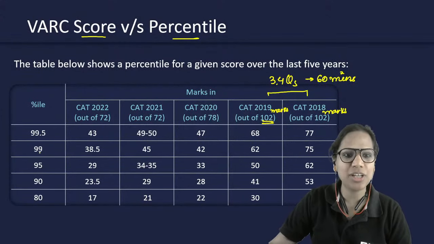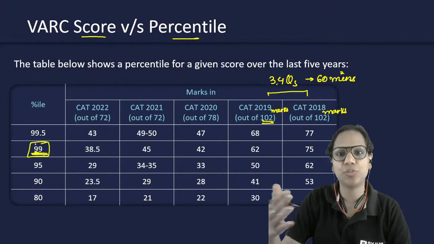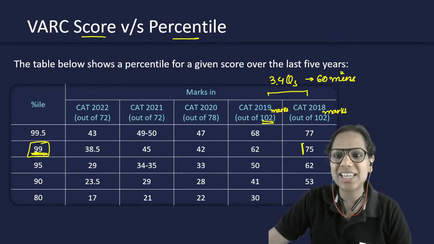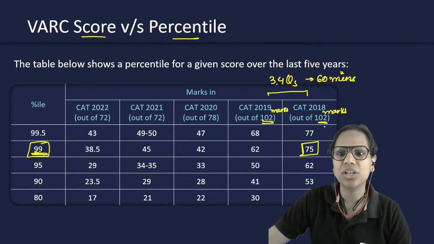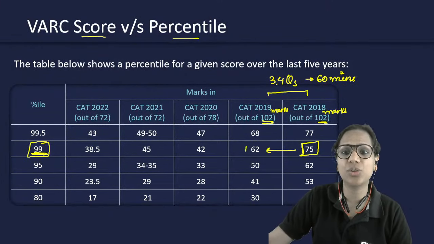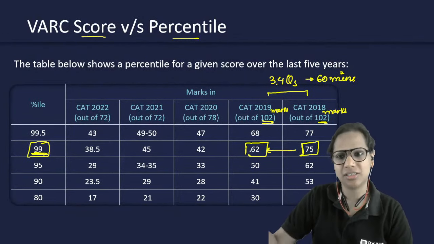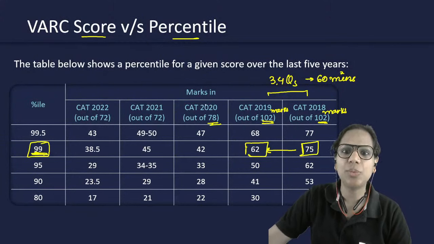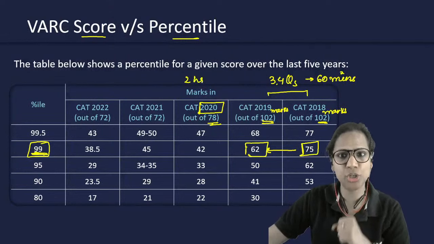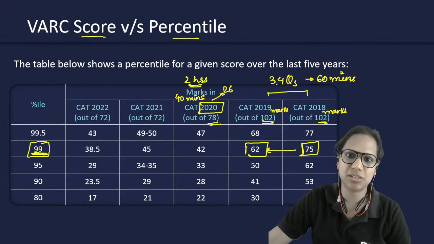And if I look at a 99 percentile, for a moment, let's look at 99, not 99.5. Then at 75 out of 102 in CAT 2018, you had a 99. See, this came down to 62 in CAT 2019, right? From 2018 to 2019 it came down. Then 2020, COVID struck, and finally the duration of the entire paper was reduced to 2 hours. VRC was given 40 minutes and 26 questions came this year.